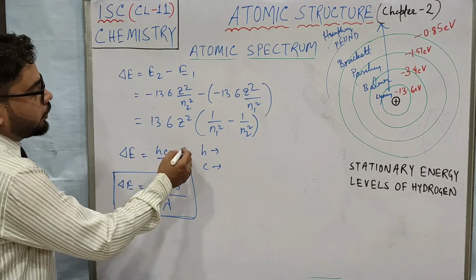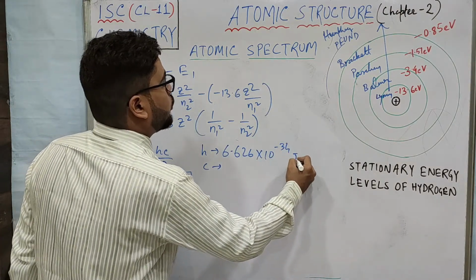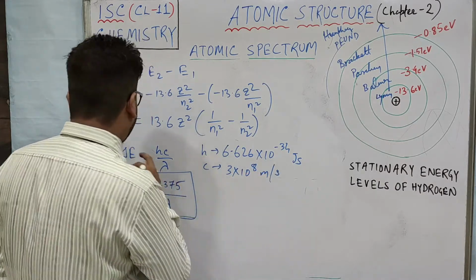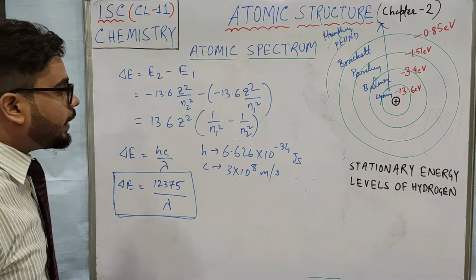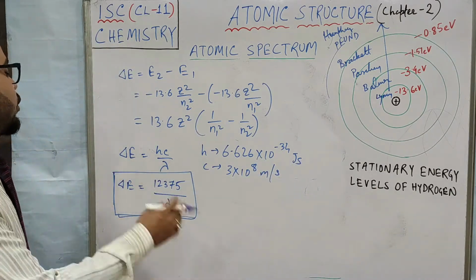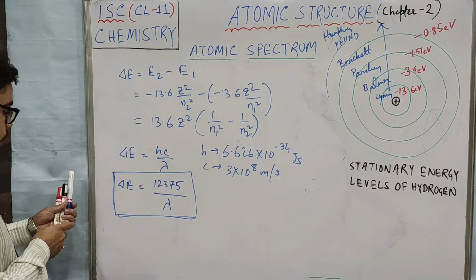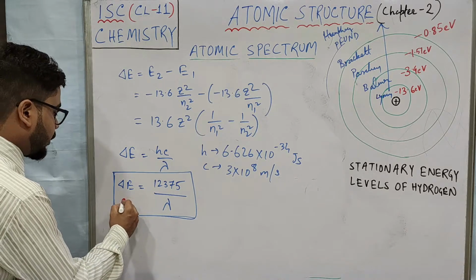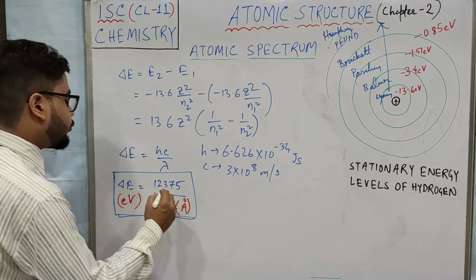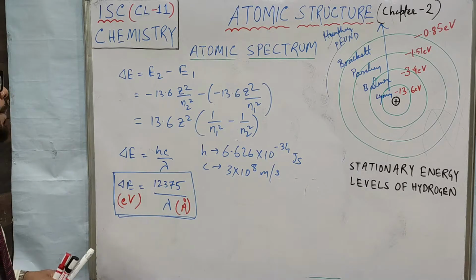You need not put the value of 6.626 into 10 to the power minus 34 joule second, and c as 3 into 10 to the power 8 meter per second. Energy will often be given in electron volt, so converting joule into electron volt will take more time. So you can directly remember this formula, but be careful: in this formula, the energy of the electron is given in electron volt, and lambda will come in angstrom unit. This is a very useful formula to remember.